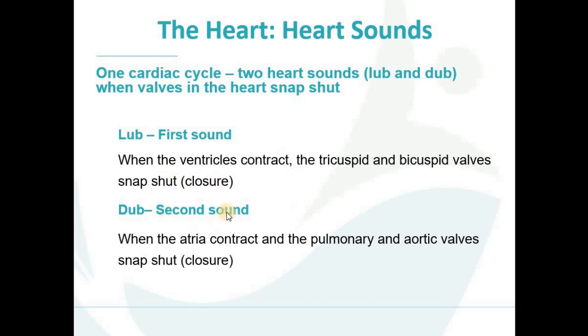Now we are discussing the second sound, known as the dub. When does this sound arise? When the atria contract, when the upper chambers of the heart contract, at that time the pulmonary and aortic valves snap shut. The pulmonary and aortic valves get closed. In this way, the dub sound is created. So generally, two heart sounds are created when the valves in the heart snap shut. The first sound is the lub, the second sound is the dub.